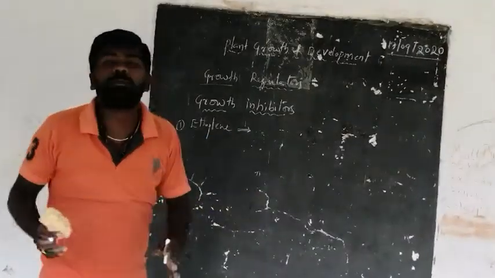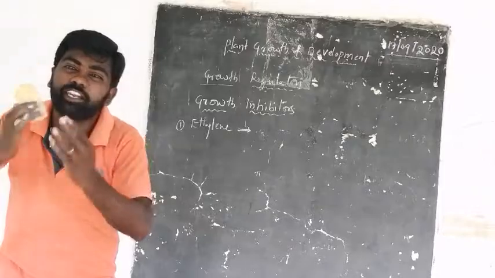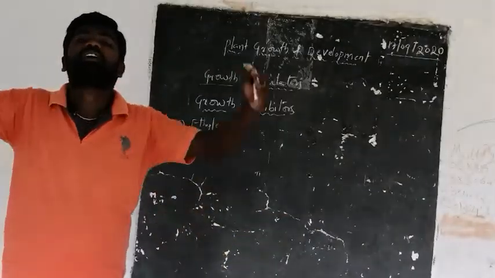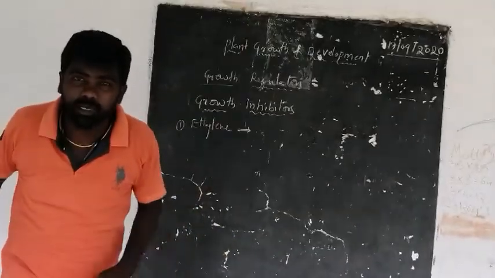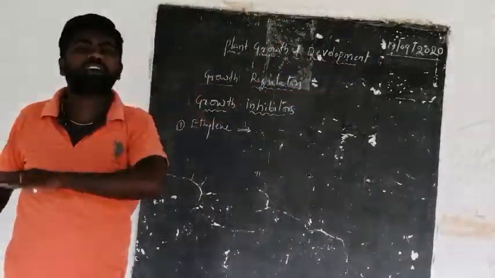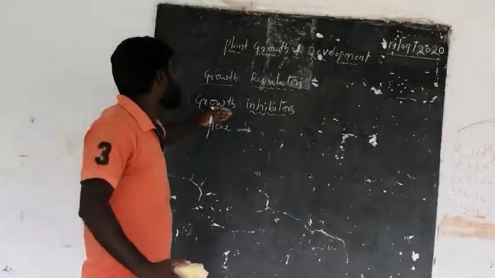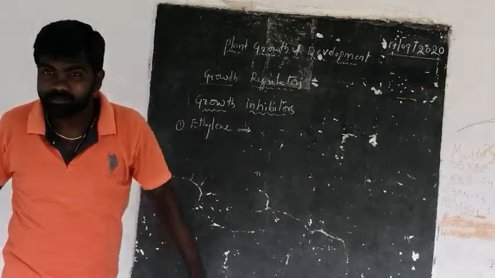The older parts of the plant body can be removed or can fall off from the tree. And for that purpose, for the removal of older parts of the plant body, these growth inhibitors are required.